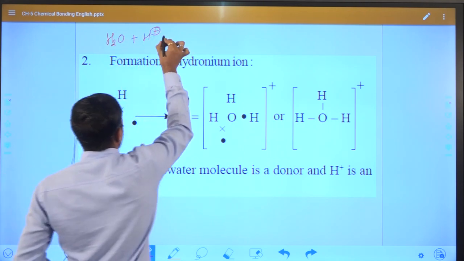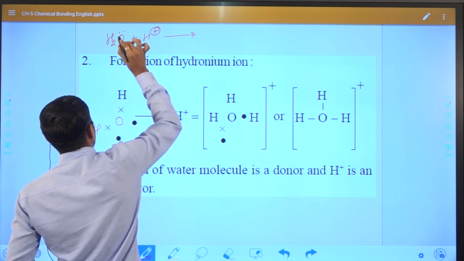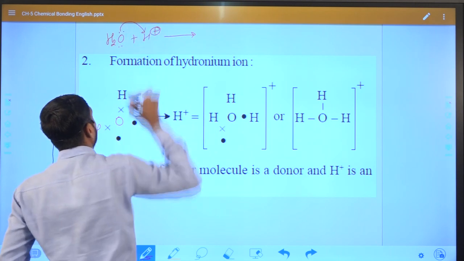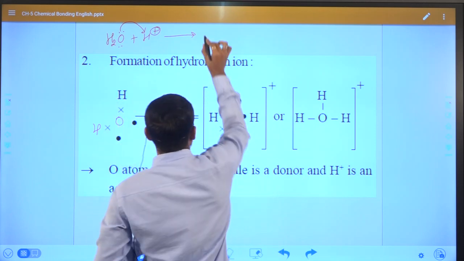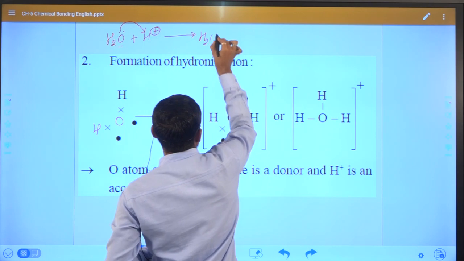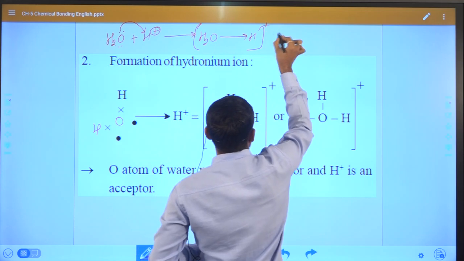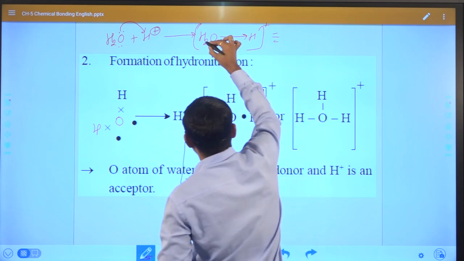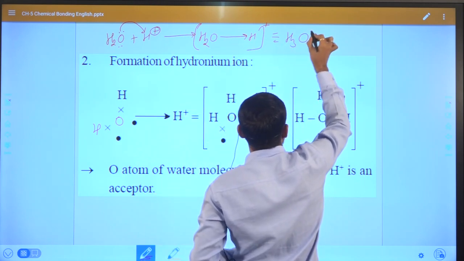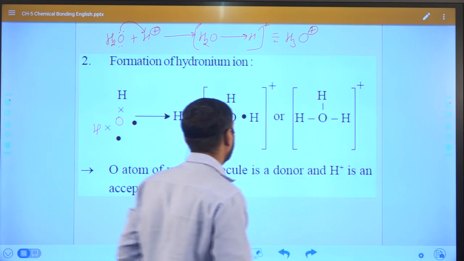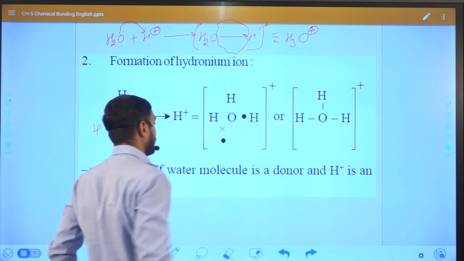So in this case also a coordination bond forms, and it becomes H3O plus, which is known as the hydronium ion.